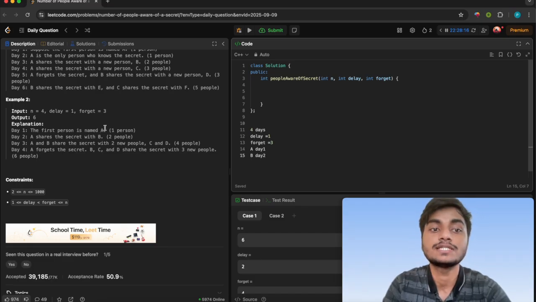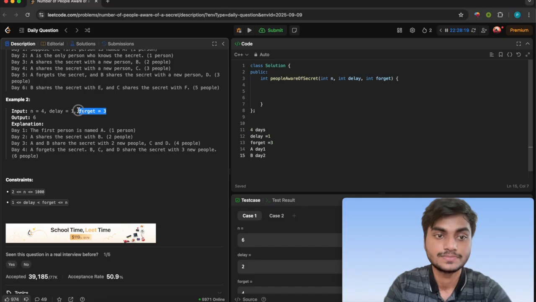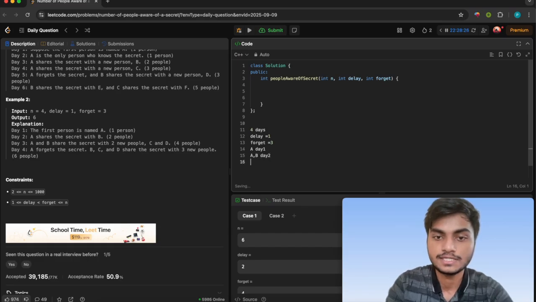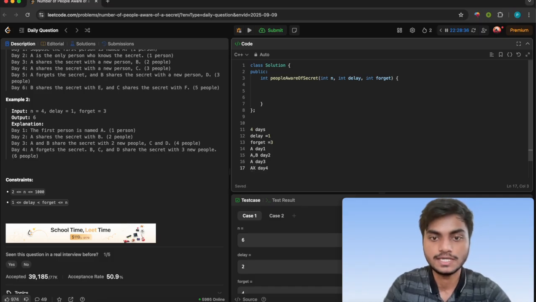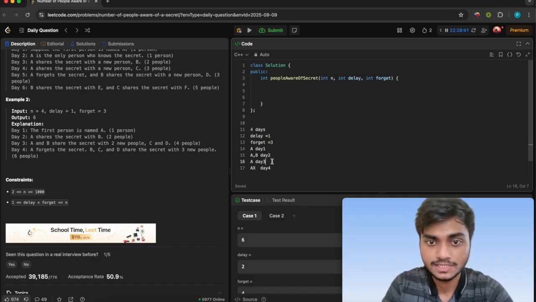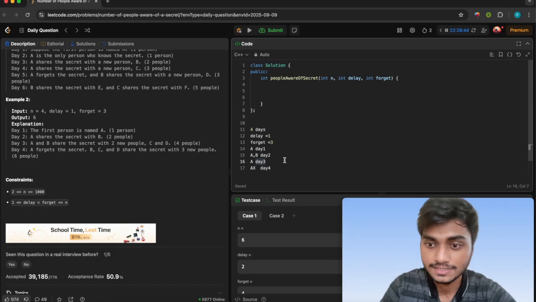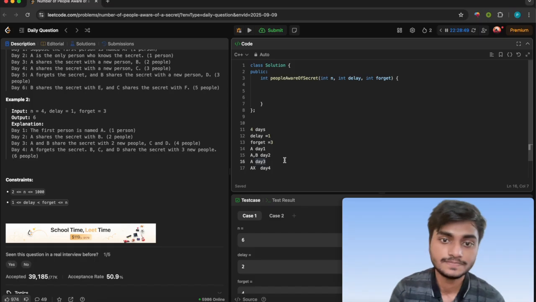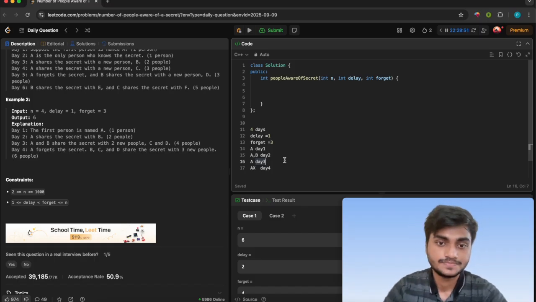A will forget the secret after 3 days: on day 1 he knows, on day 2 he also knows, on day 3 also he knows, and on day 4 he will forget. So A will forget on this day, and the persons who were shared the secret by A, like B and the next people, will still know it.